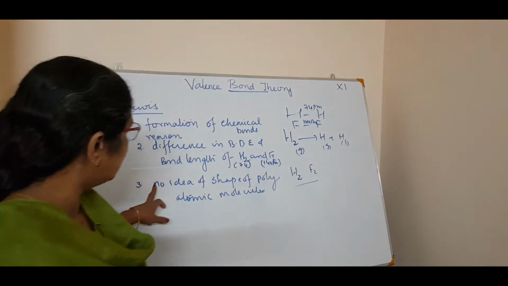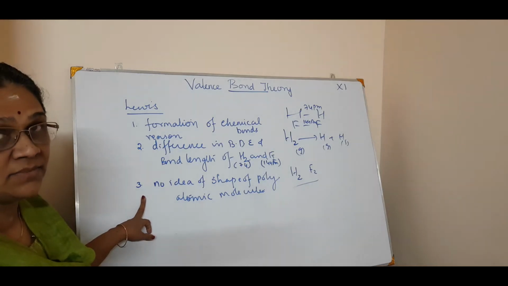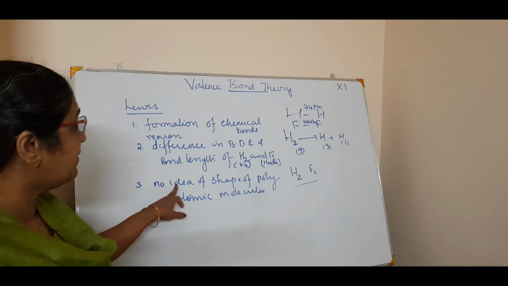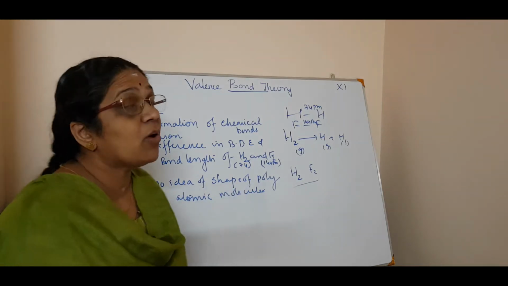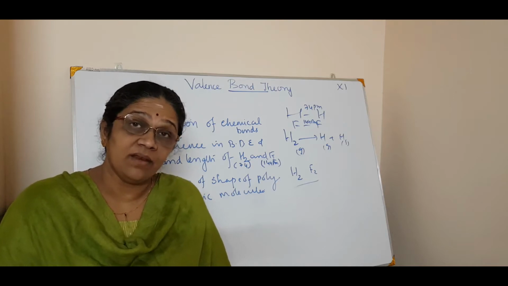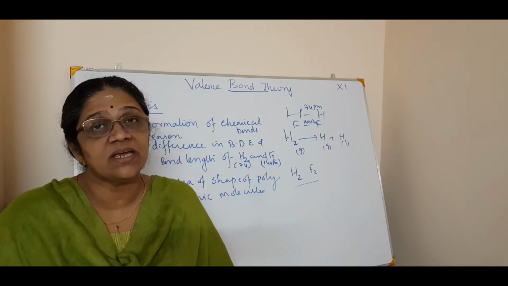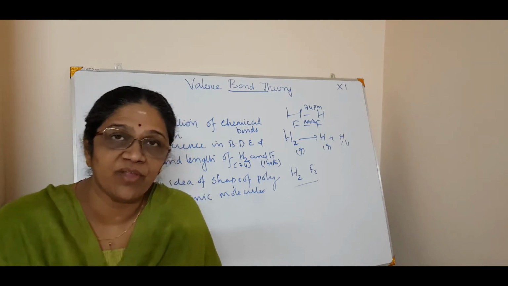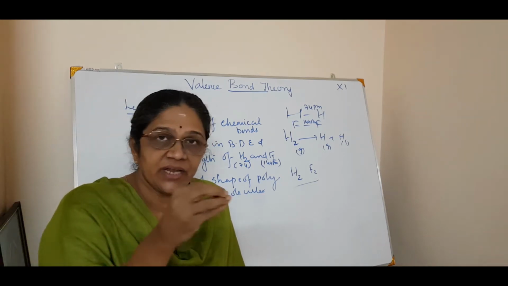Now the third difficulty or disadvantage is that Lewis does not give any idea of the shape of polyatomic molecules, isn't it? Even VSEPR does not give a full idea about the formation of the geometry of the molecule. It does not give any theoretical explanation.